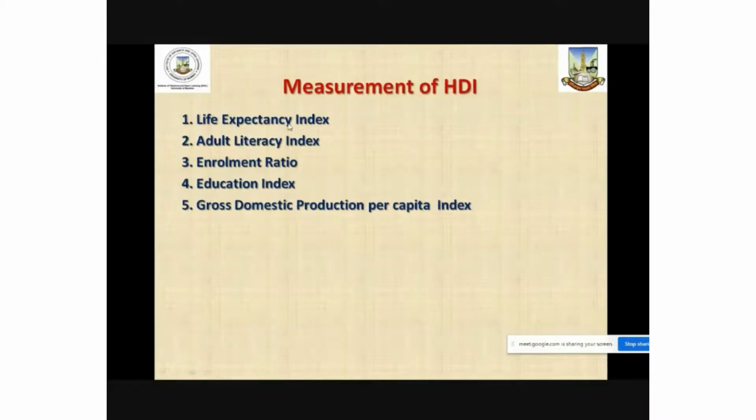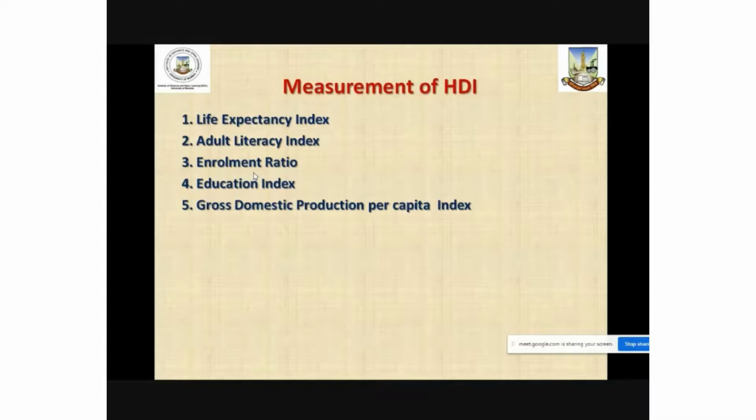Then there are three indices together considered as education index, which includes adult literacy index and enrollment ratio. Education is considered a key indicator of human development, and therefore the education index includes adult literacy index and enrollment ratio. Adult literacy index indicates the literacy among the people who are above 14 years of age.